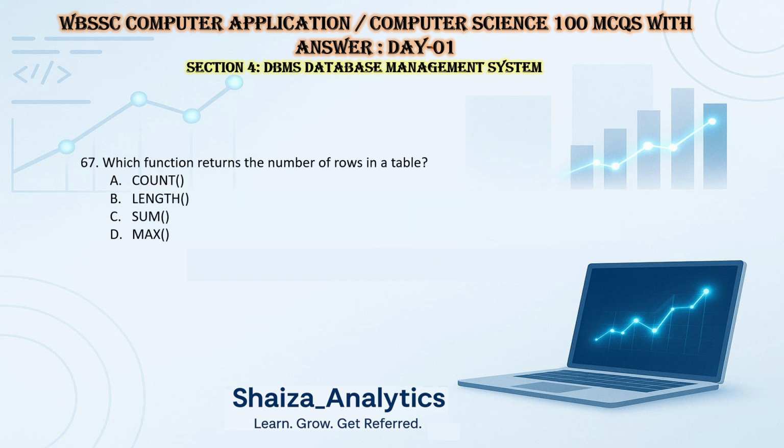Question 67: which function returns the number of rows in a table? Count, length, sum or max. So obviously count, it will give the total count of the table. Which of these is a DDL command? Update, delete, drop or select? So the answer is drop.